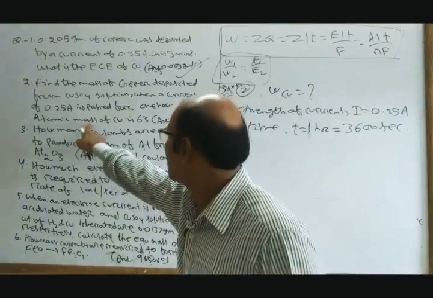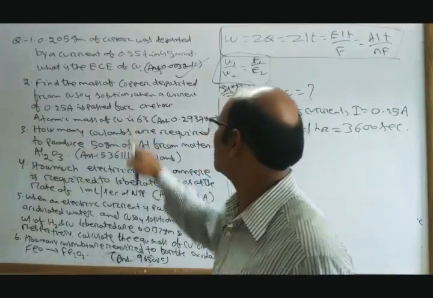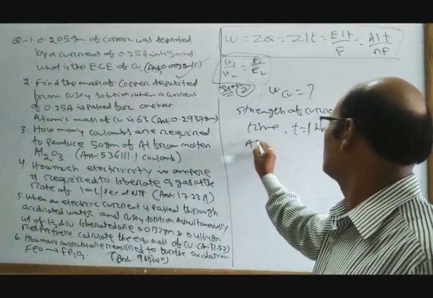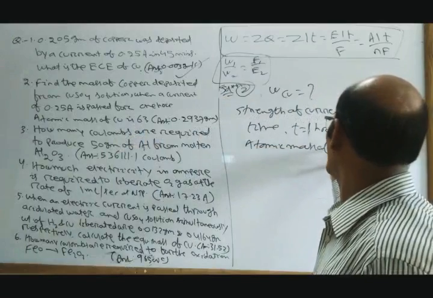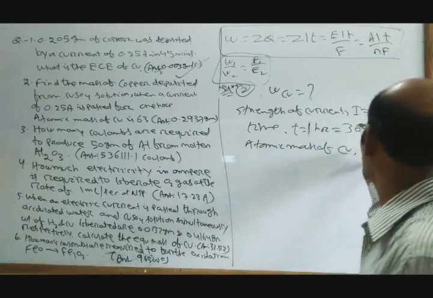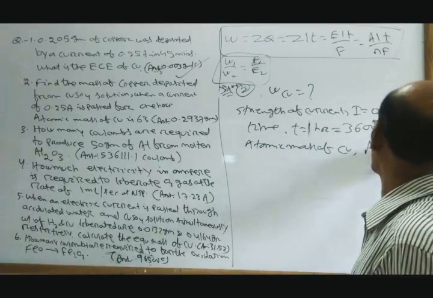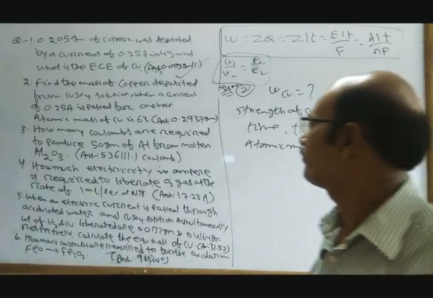The atomic mass of copper given here is 63, so A of Cu is 63.